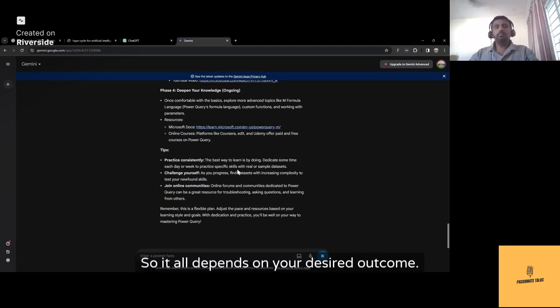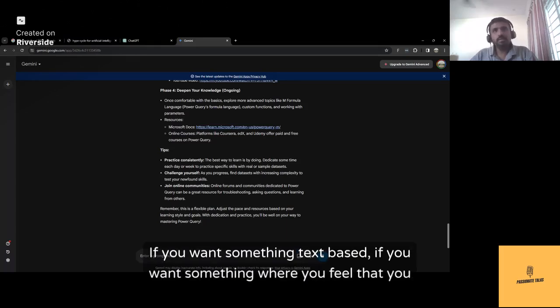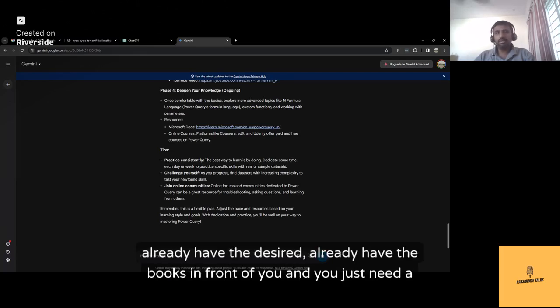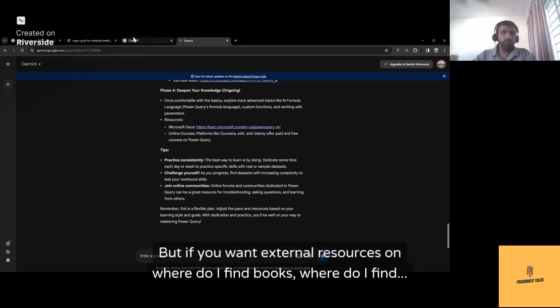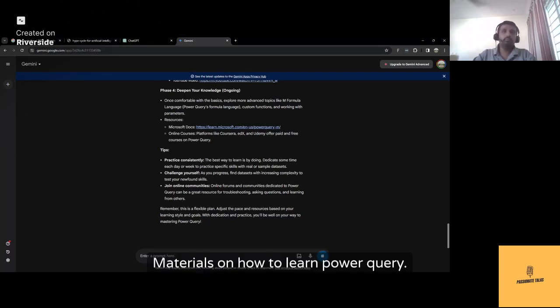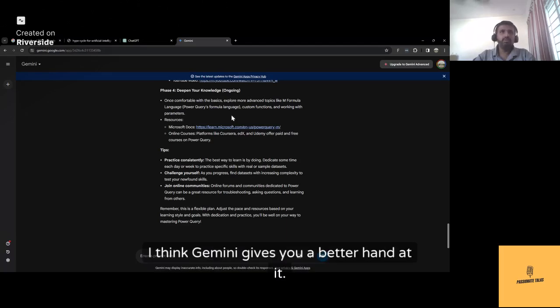So it all depends on your desired outcome. If you want something text based, if you feel that you already have the books in front of you, and you just need a plan on how to prepare, ChatGPT works for you. But if you want external resources on where do I find books, where do I find materials on how to learn Power Query, I think Gemini gives you a better hand at it.